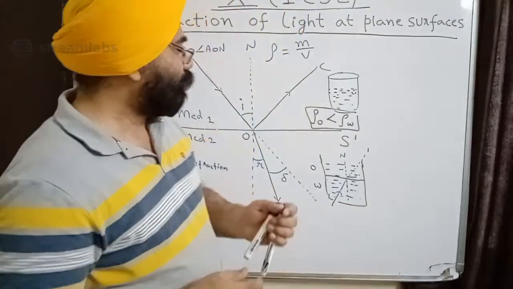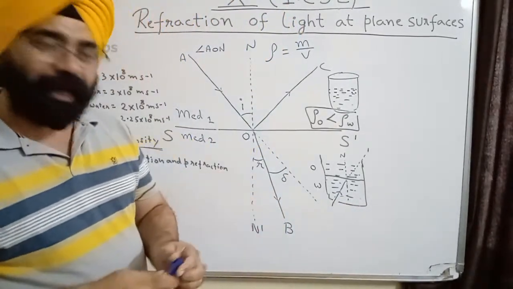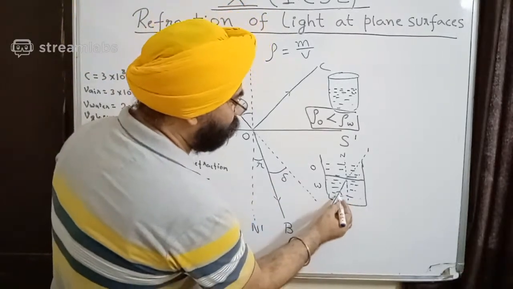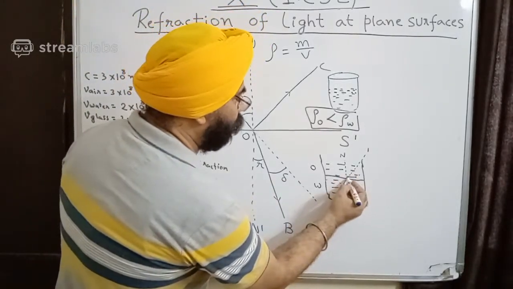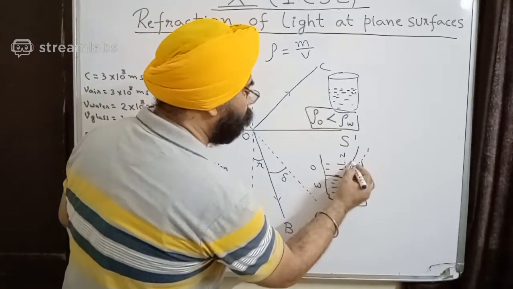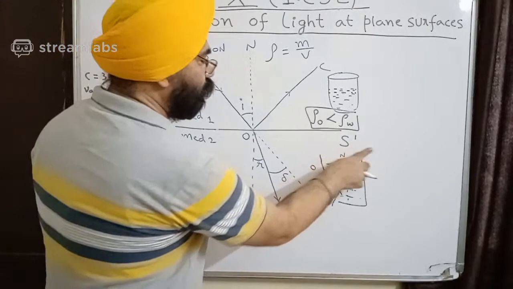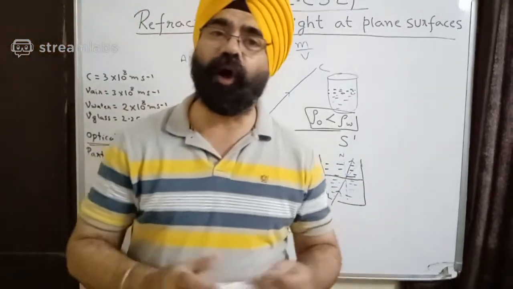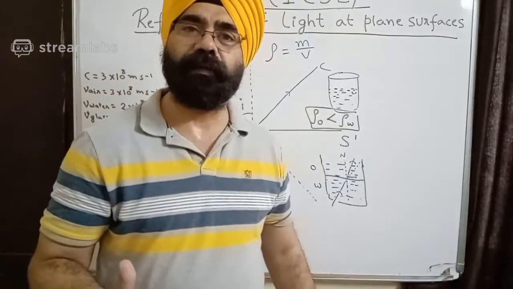Okay. So now I tell you that the speed of light, once it enters from water to oil, I see that my light has fallen towards the normal. It has not gone away from the normal.